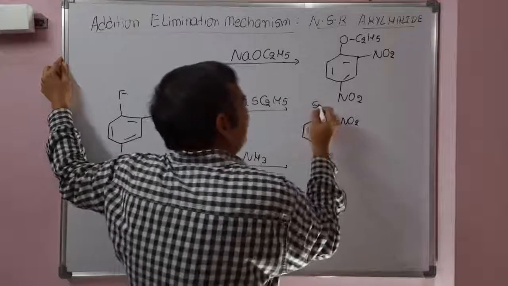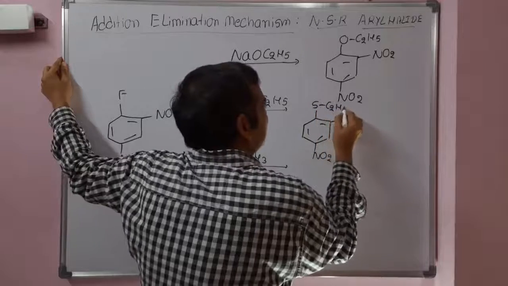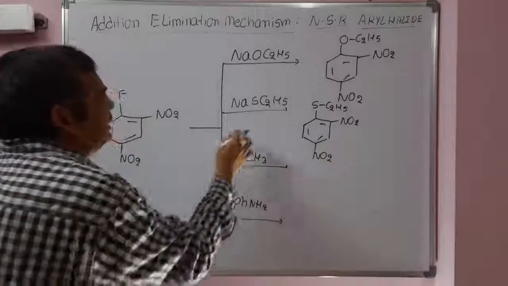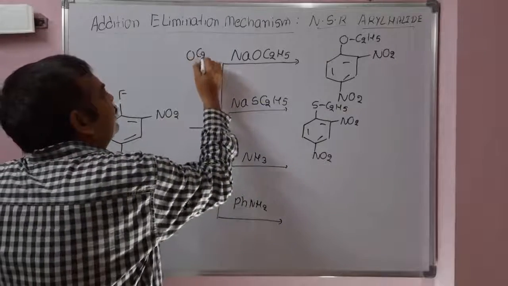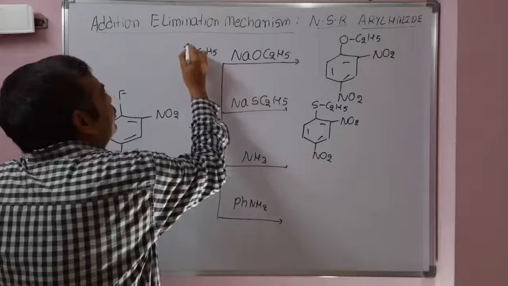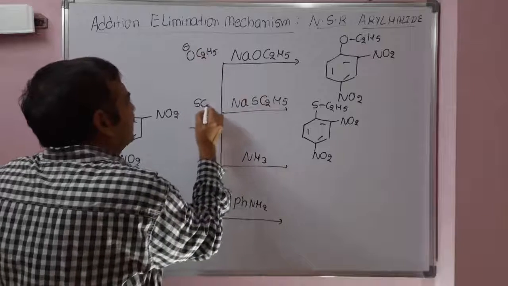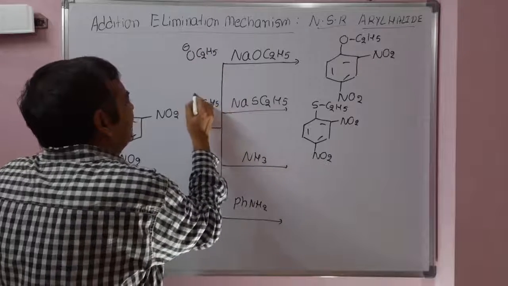This is where S-ethyl is substituted. OEt is the nucleophile in the first case, and S-ethyl, the thioethoxide, is the nucleophile here. That is the nucleophilic substitution reaction.